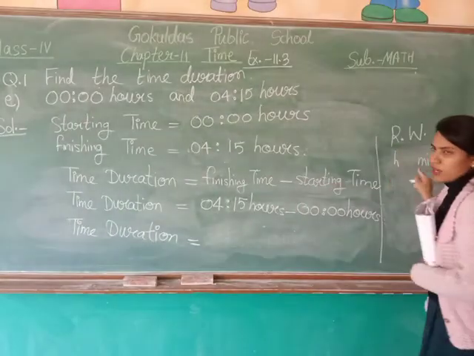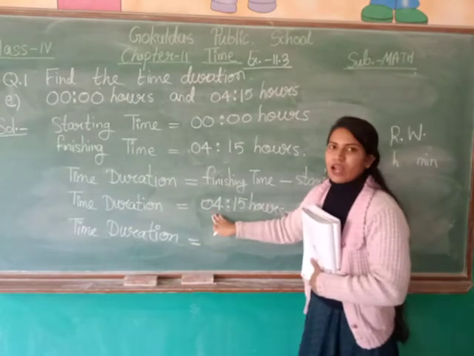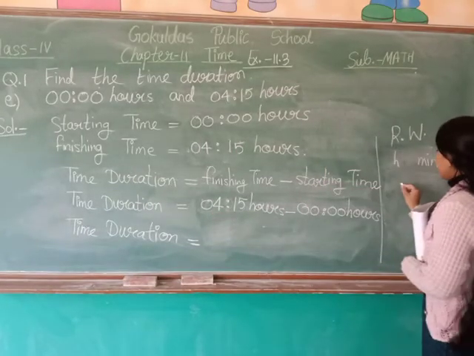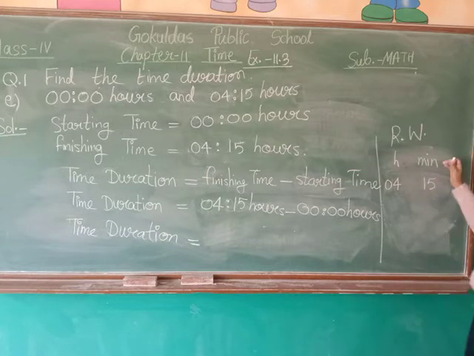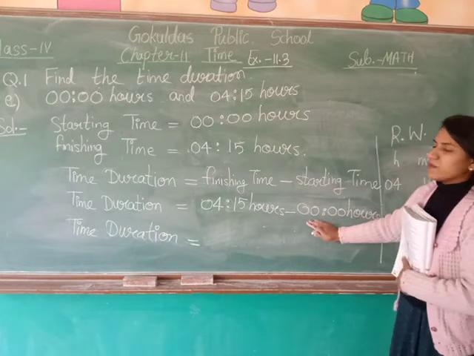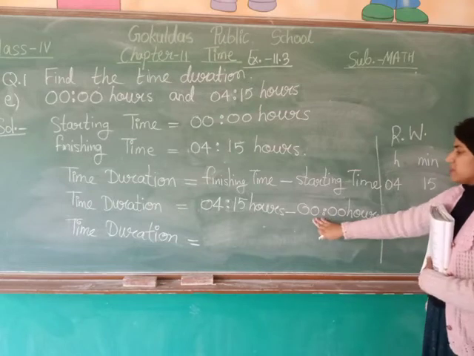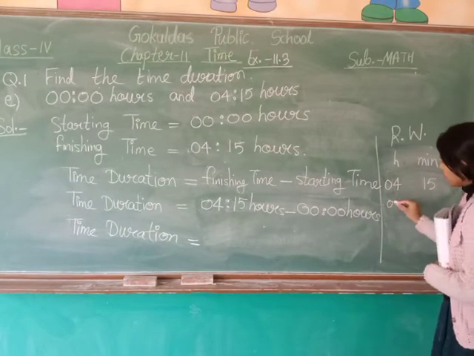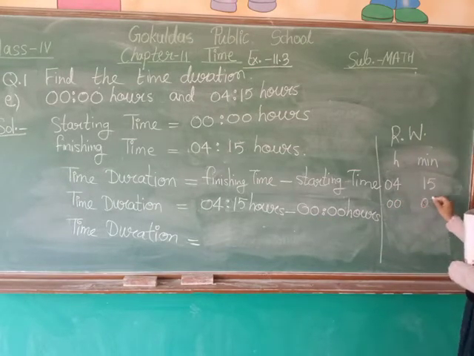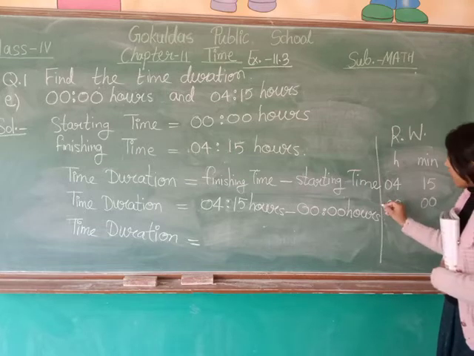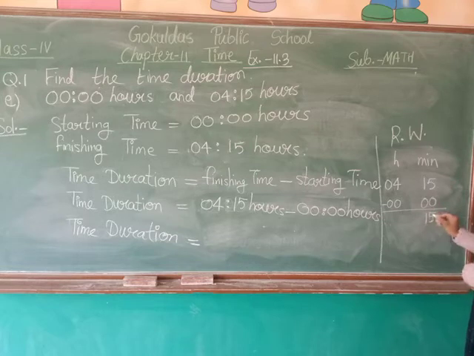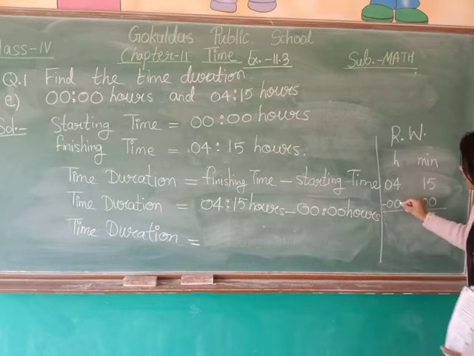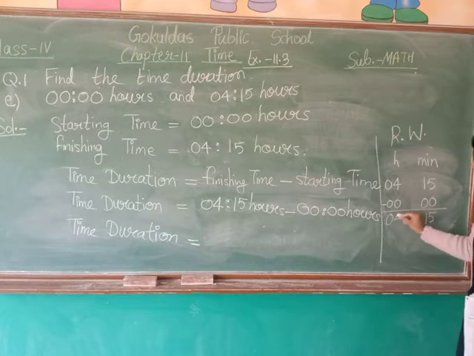Now arrange both the timings in rough form. Arrange both the timings column wise. First time is 4 hours 15 minutes. So write 4 hours and 15 in minutes column. Next time is 0:0 means 0 hours 0 minutes. So write 0:0 in hours column and 0:0 in minutes column. Now put a minus sign and subtract them. 15 minus 0, your result will be 15, and 4 minus 0, your result will be 4.